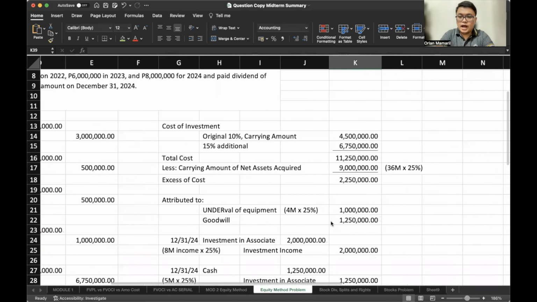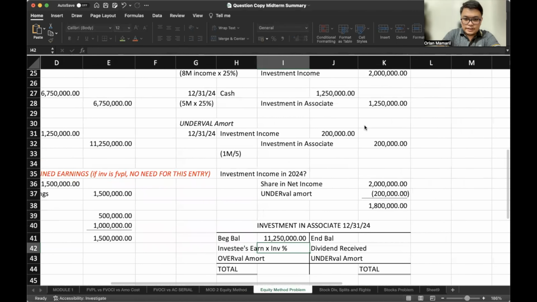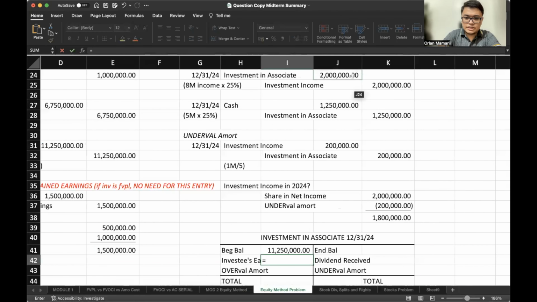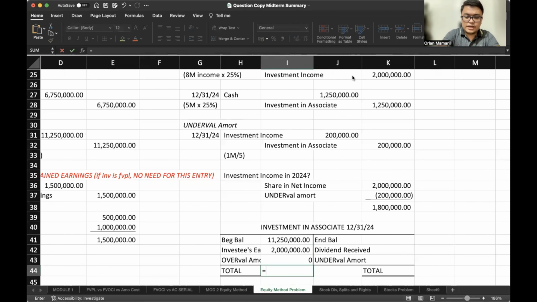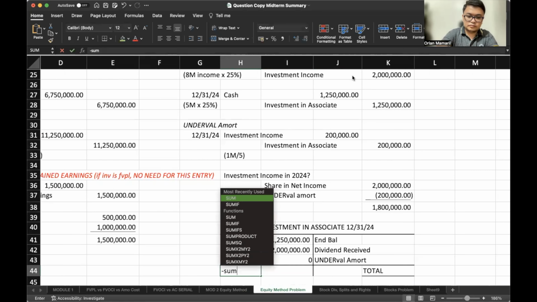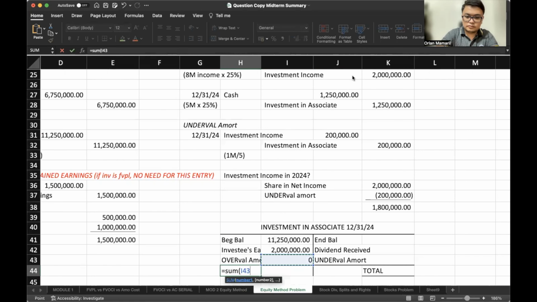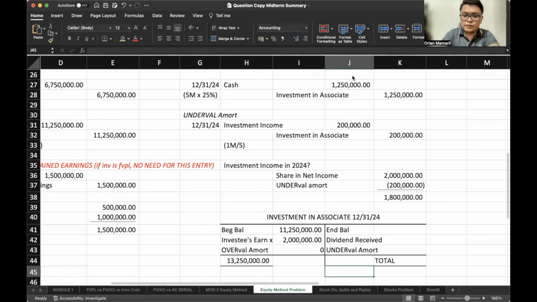How about its investment in associates? So let's use our T account here. What would be the balance of our investment in associate on 12/31/2024? So our beginning balance is the total cost of 11,250,000. The investee's share in net income is 2 million. The overvaluation amortization is 0, right? So our total here on the left side would be 13,250,000.